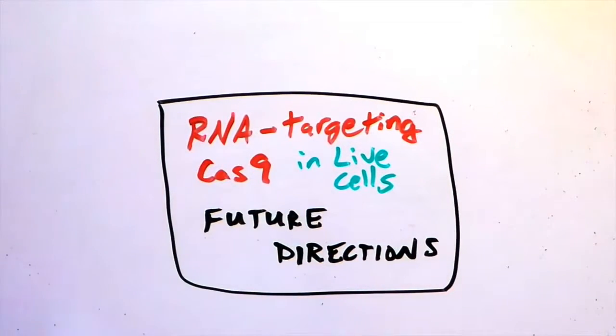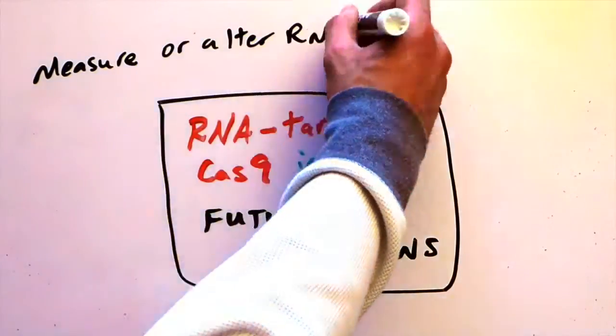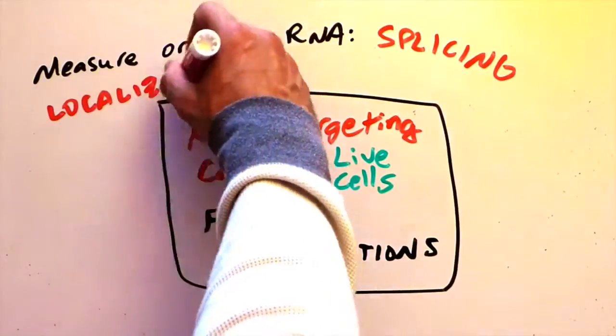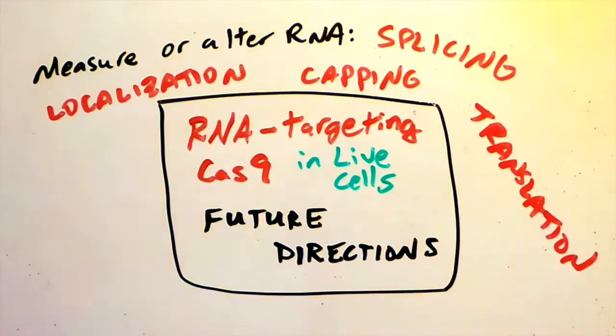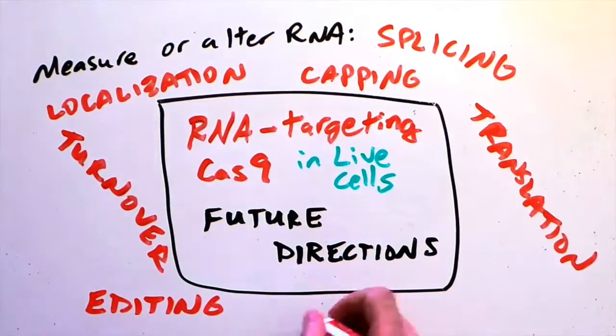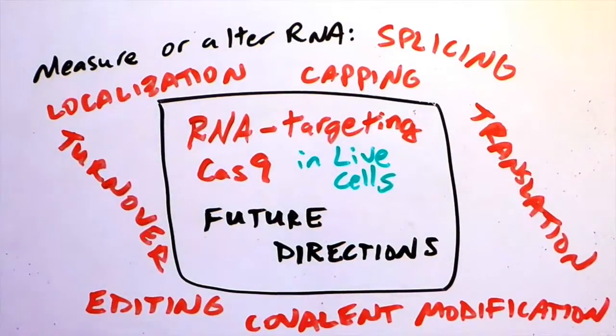Beyond tracking RNA localization in live cells, RNA targeting Cas9 could be used to measure or alter other features of RNA processing, including splicing, localization, capping, translation, turnover, editing, or covalent modification of RNA.